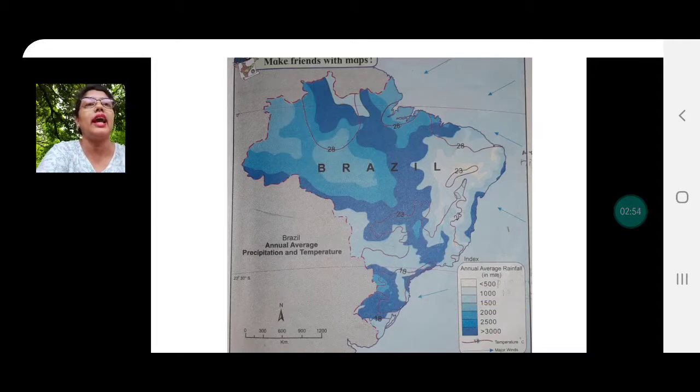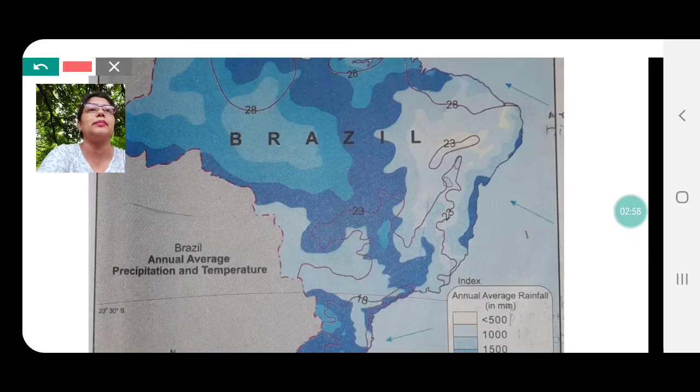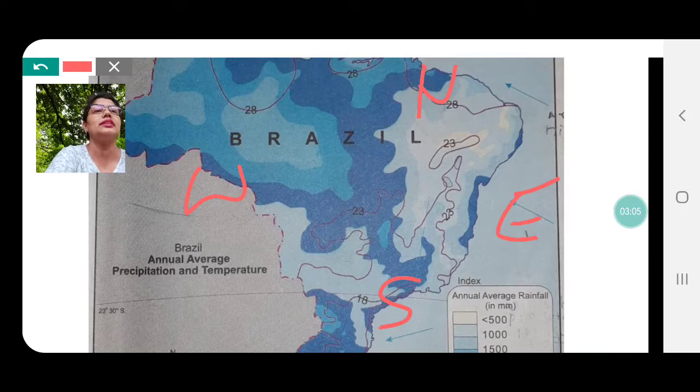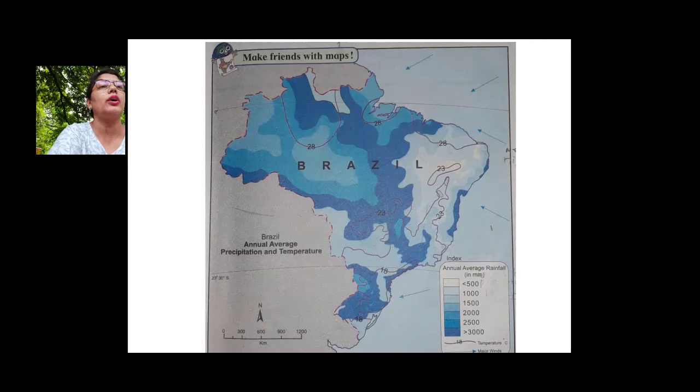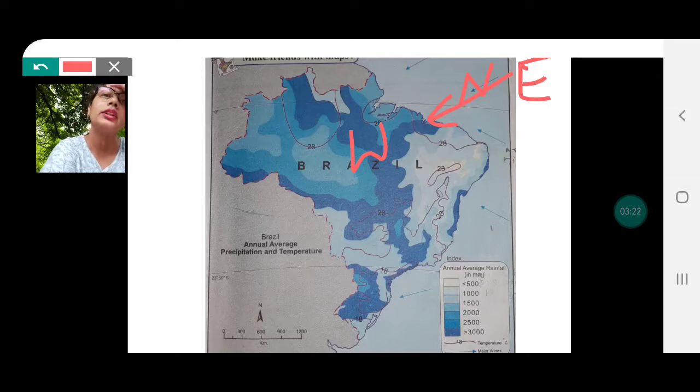So if you look at the arrows that are given here, you understand, I had explained to you the directions north, south, east and west. Just a second, the map has been blown up too much. So what you notice here, these are coming from north. Moreover, they are blowing from east towards west, and therefore these winds are called northeast winds. So the direction of the winds in the north of Brazil is northeast.